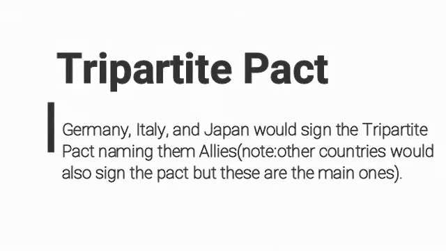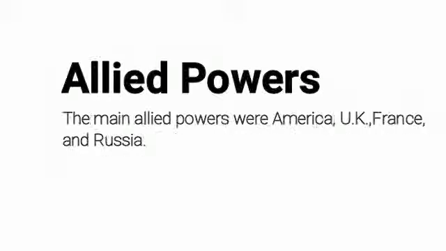Tripartite Pact. Germany, Italy, and Japan would sign the Tripartite Pact, naming them allies. Now other countries would also sign this pact.